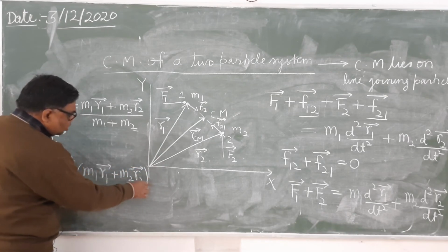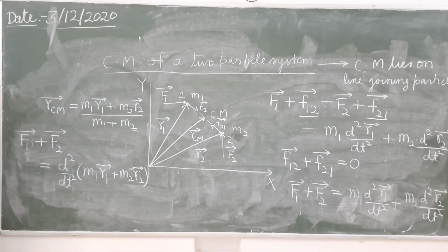It's clear? Now see here, if we write the similar expression for the center of mass,